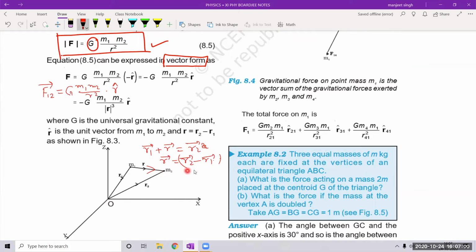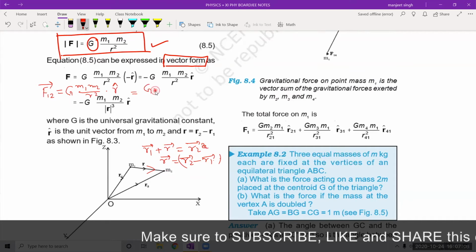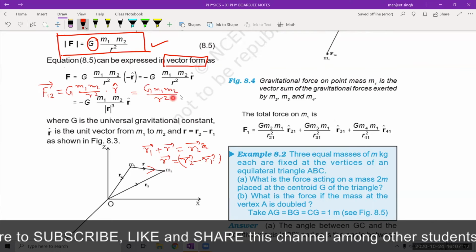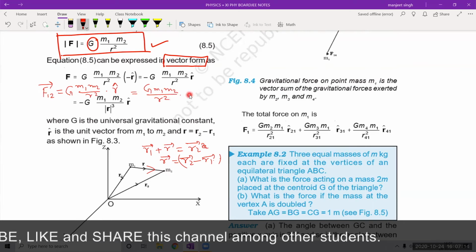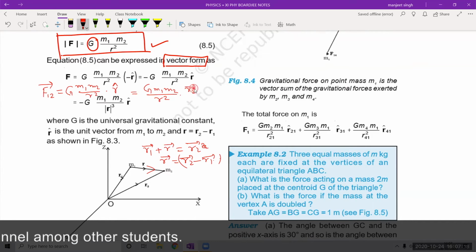So we have to write the unit vector. So in place of this, we will write G m1 m2 upon r square and unit vector r. Unit vector r is the vector divided by the magnitude of the vector.